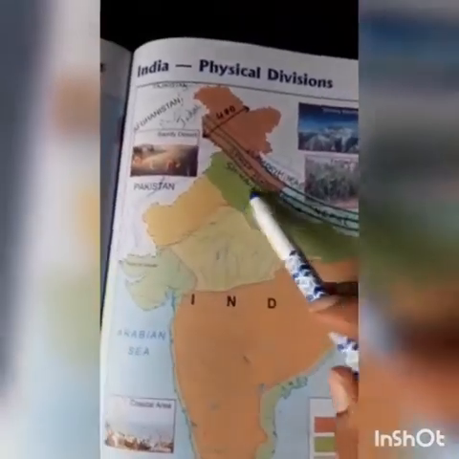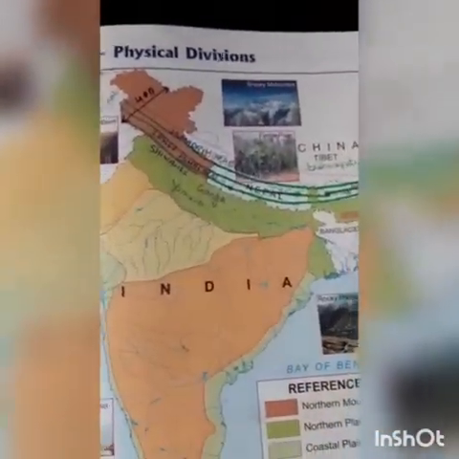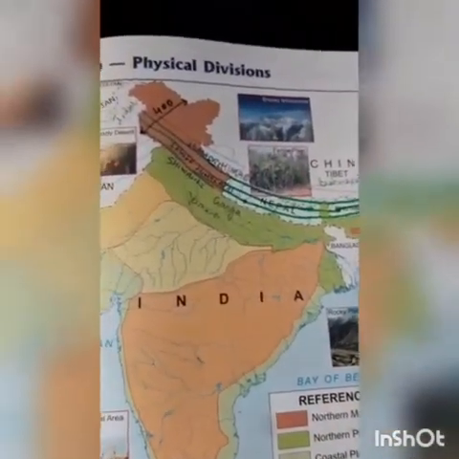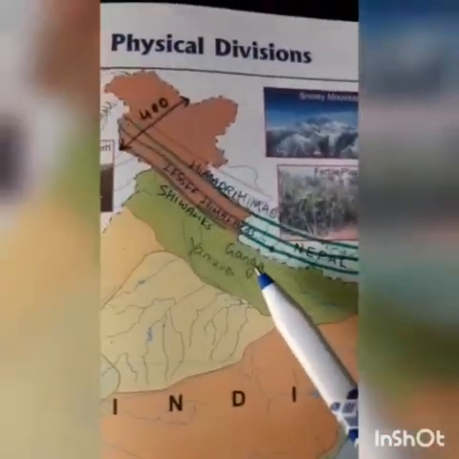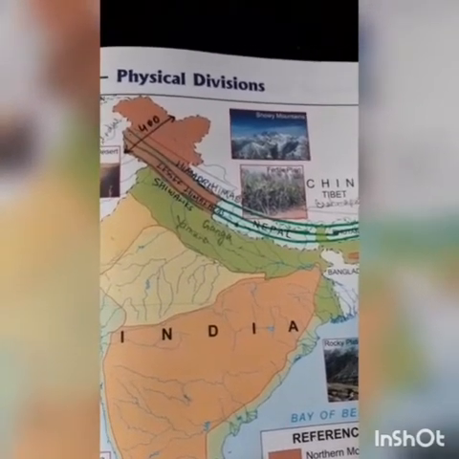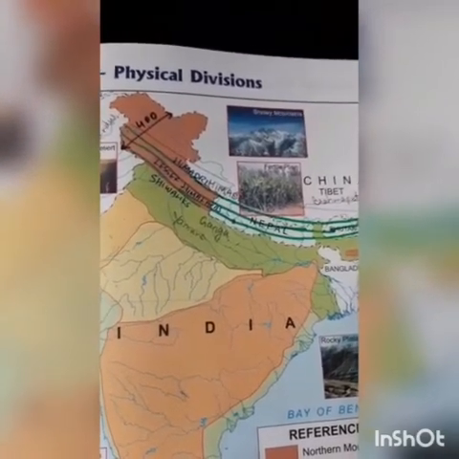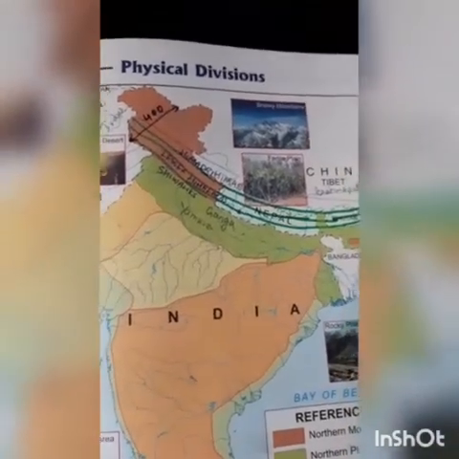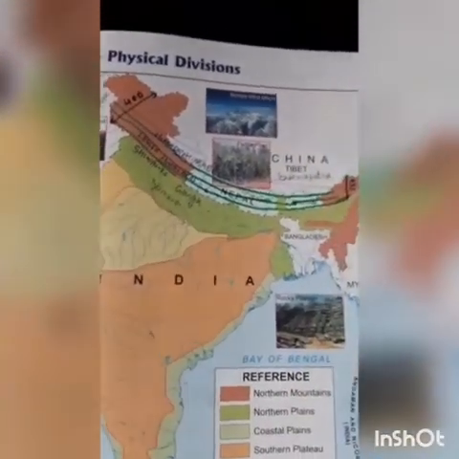The northern plains. The northern plains in India is formed by 3 river systems: the Indus, the Brahmaputra river and the Ganga river. The plain is composed mainly of alluvial soil which has been deposited by the flowing rivers over millions of years. And with Indus, Ganga, Brahmaputra, the availability of water is in abundance. Their region is agriculturally very productive. And the northern plain is divided into 3 sections: Punjab plain, Ganga plain and Brahmaputra plain.